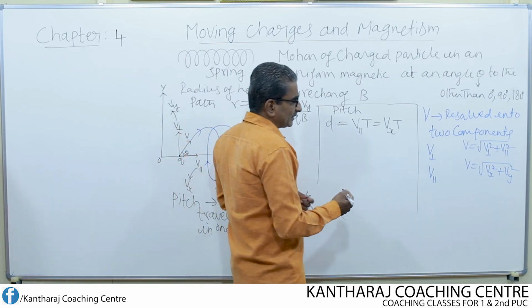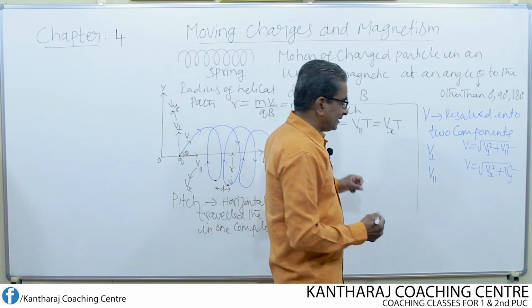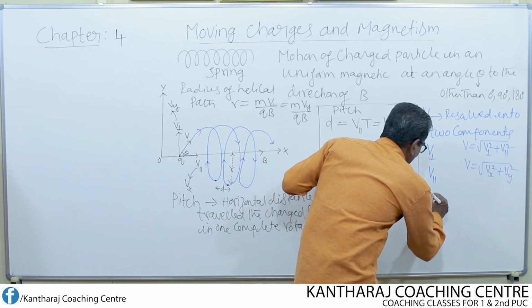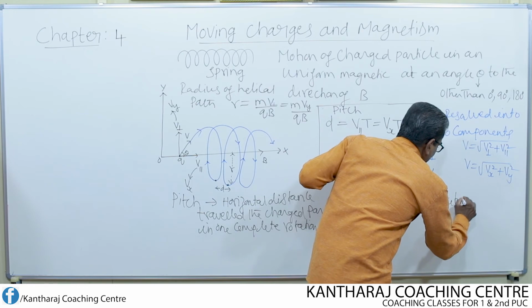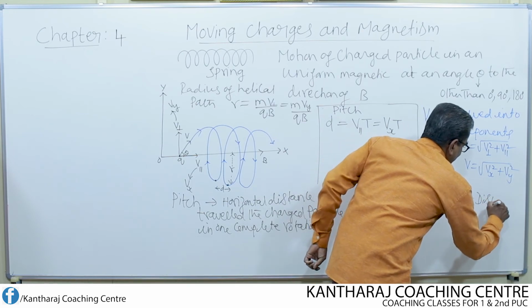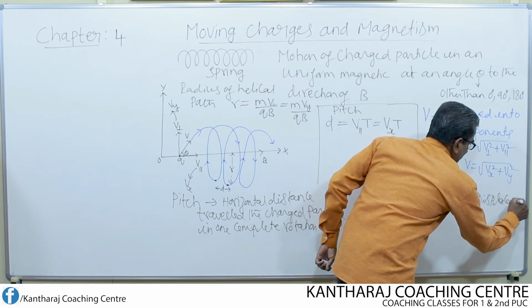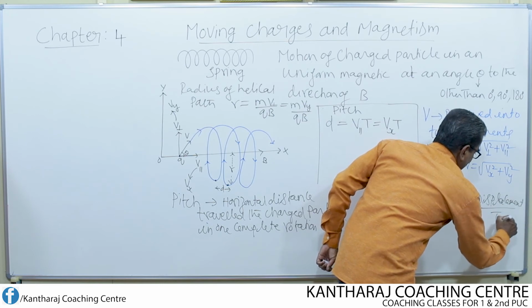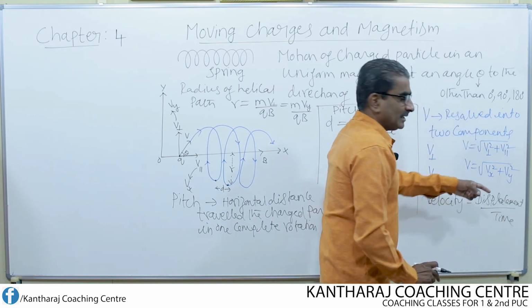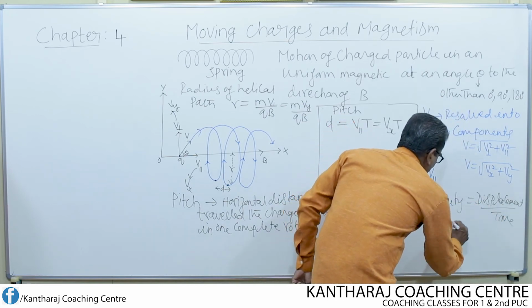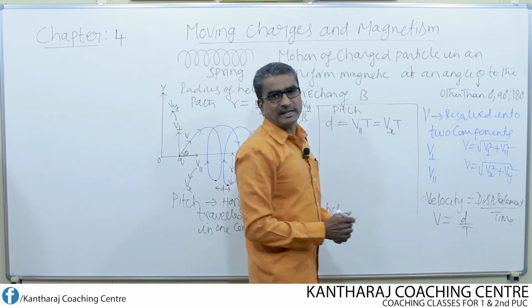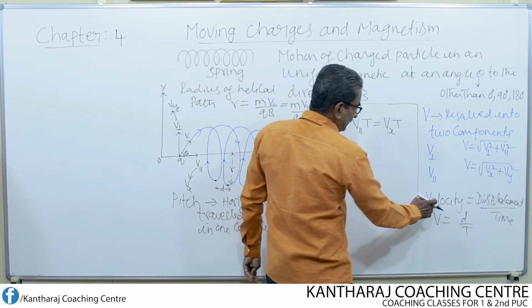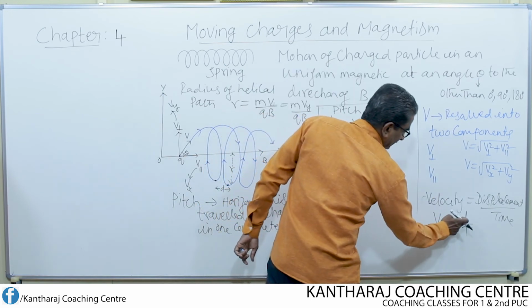See, we know the simple formula for velocity. Velocity is given by displacement over time. V equal to displacement, which I represented by D, over time, which I represent by T. If you cross multiply, what will be the displacement?